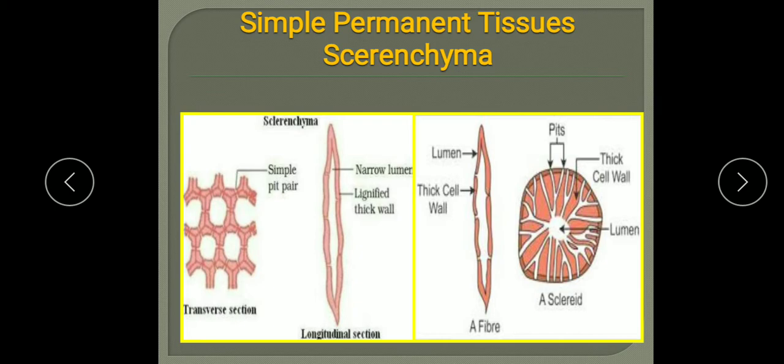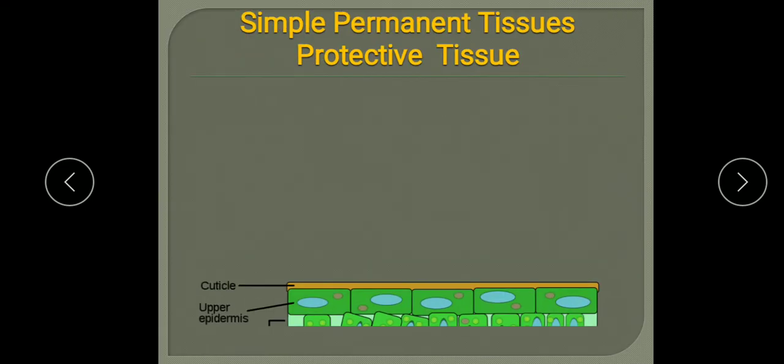Each of the parenchyma, collenchyma and sclerenchyma is made up of one type of cell and performs a similar function. So they are called simple permanent tissue. Understand the difference, because next we will have the complex permanent tissue. So simple permanent tissue is made up of one type of cell and performs a similar function. That is why they are simple permanent tissues. Now next we will see the simple permanent tissue, protective tissue.